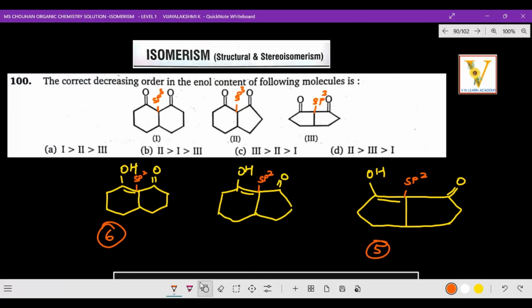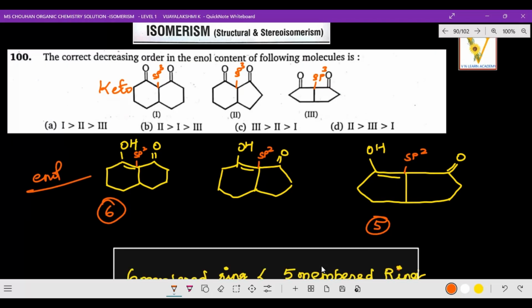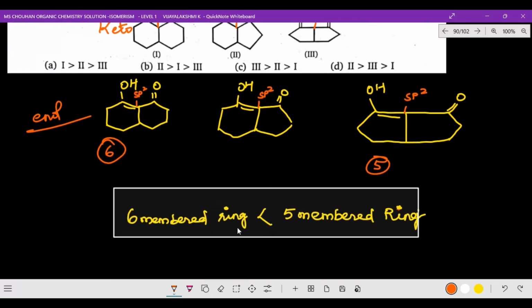And next one, as we are looking at this, see this is that question, and this is a keto form, and this is an enol form. I hope you got the clarity. How do we get this enol form? Now I'm coming to that point. So here the six-membered ring enol content is actually lesser than that of the five-membered ring. Okay, now the stability order, when we are coming to that point, here five-membered has angle strain. Here also angle strain. So angle strain is the highest,